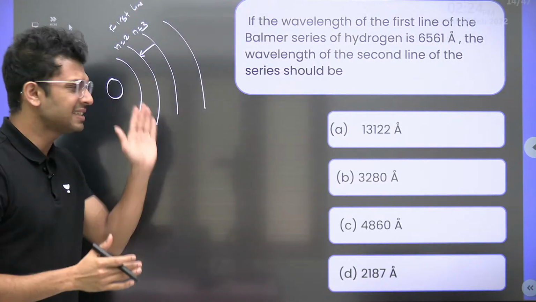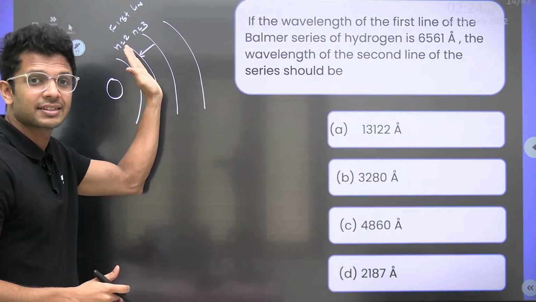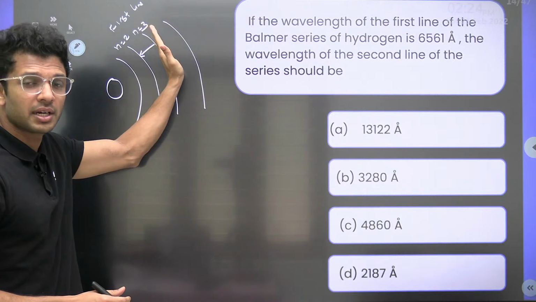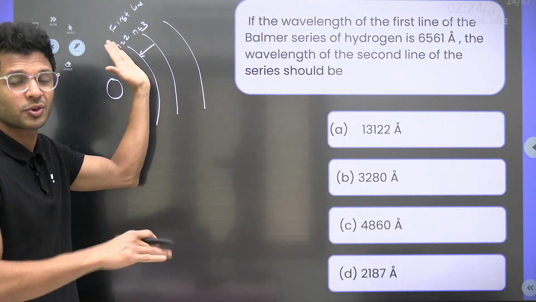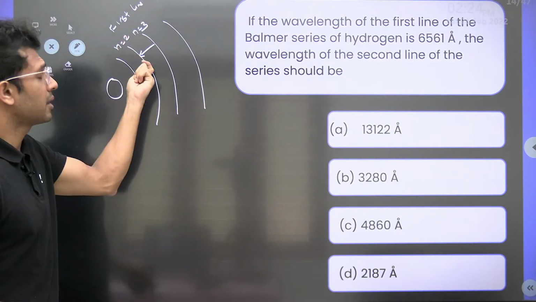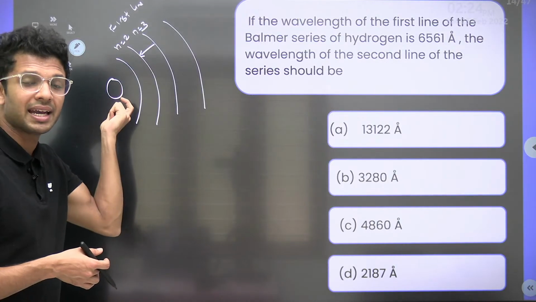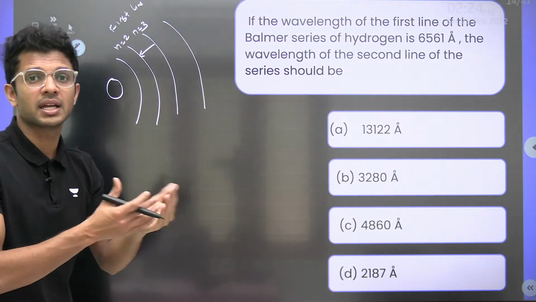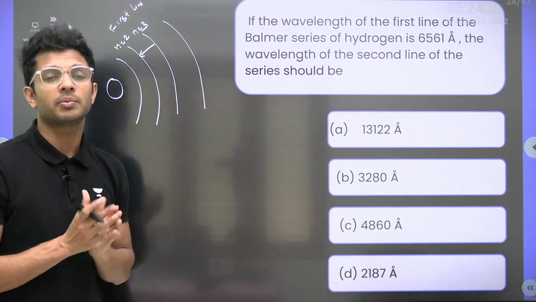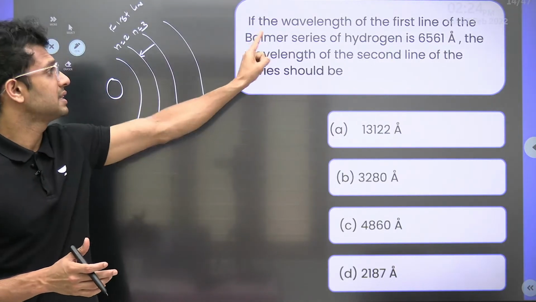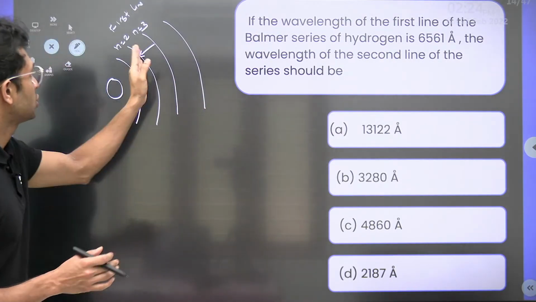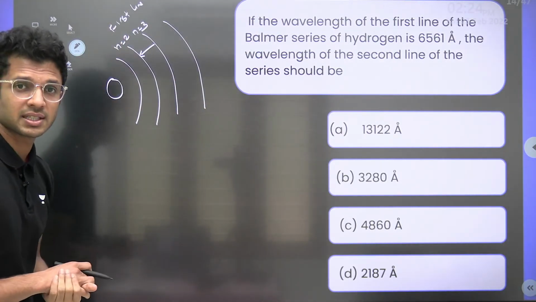First line of any series means that the electron moves from the next higher orbit to its base orbit. Because for every series there is a base. For Balmer it is n equal to 2. For Lyman n equal to 1. So similarly there will be a base orbit, right, for which all the series works. Okay? So this is the first line of Balmer series.